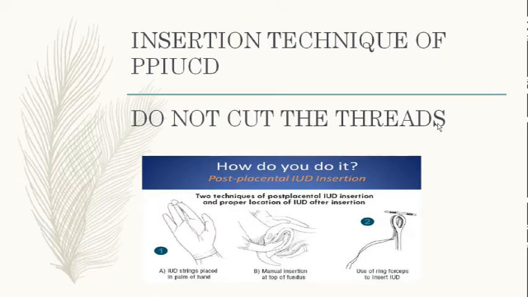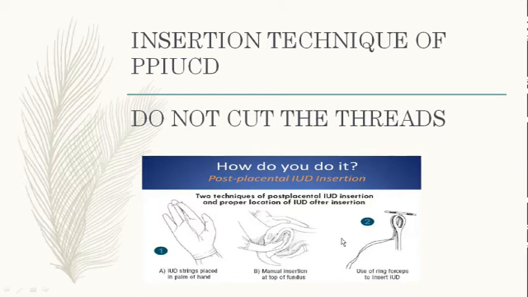So there are two techniques. One is that you hold the IUCD like this, with the strings placed in the palm of the hand, and then you insert your hand inside the uterus up to the fundus, maybe up to the level of the umbilicus when you palpate from above, and then you place it there.